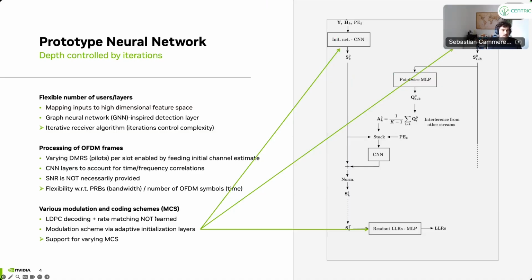There's just one thing I would like to point out here, that we have now the MCS scheme, the modulation coding scheme. So essentially, the modulation order is changing also constantly. The code rate is less of an issue. The LDPC code rate is less of an issue. So the code rate part of the MCS scheme is actually agnostic to the neural receiver because we still have the classical transport block decoder. That's what I've shown on the first figure. But for the modulation scheme, we need to be able to configure that also on the fly.